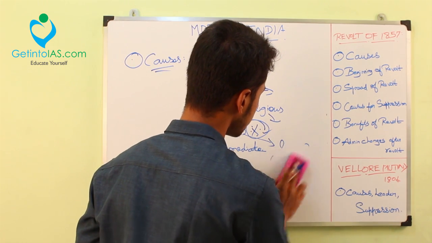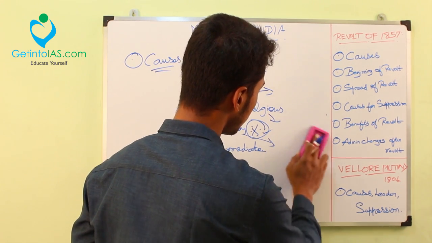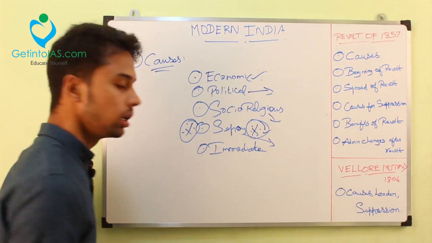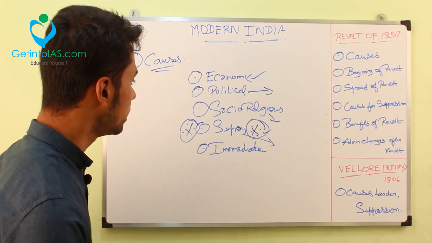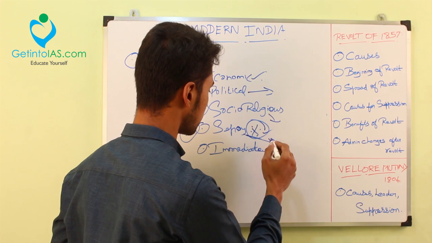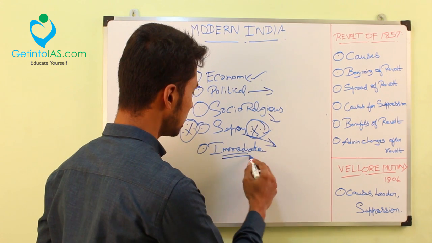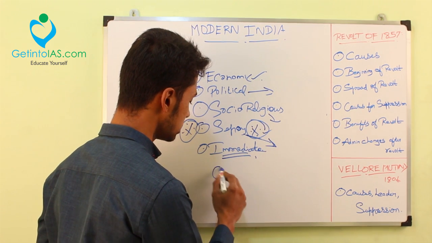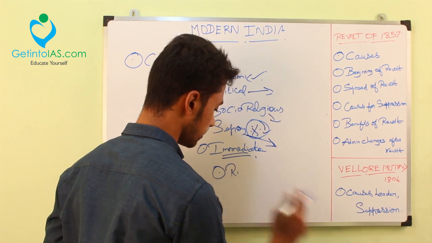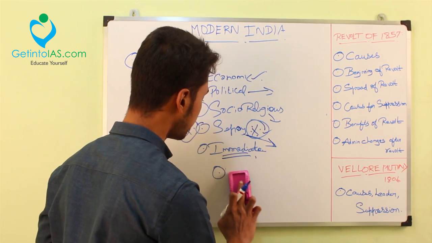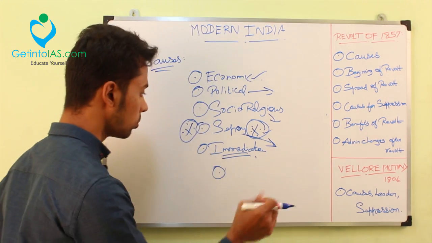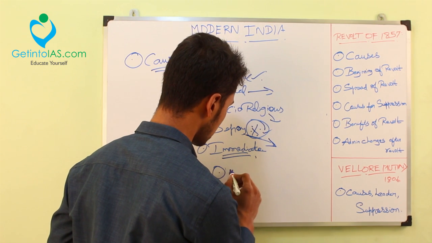Also, I told you about the annexation of Awadh, right? Awadh is the homeland of many soldiers. When Awadh was annexed, automatically the revolt went to the next level. Now we'll see about the immediate cause. Something should spark it, right? These are all the causes, but one thing sparked it, and that is this one.